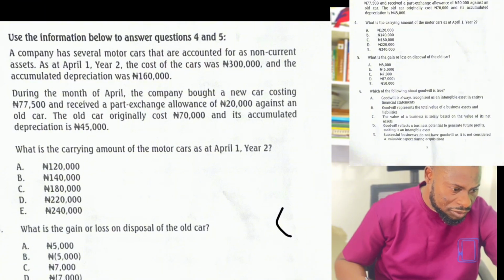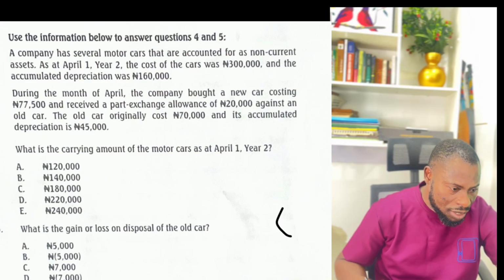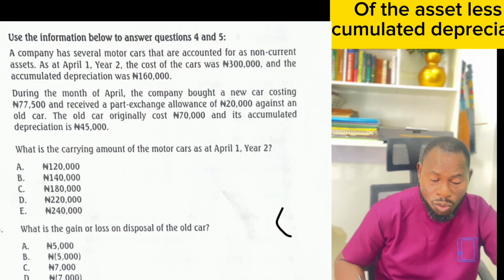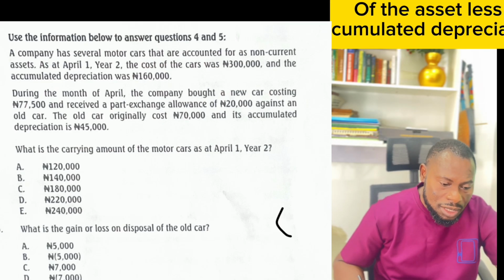We are told that the old car originally cost 70. The old car cost 70, and it had accumulated depreciation of 45. So the carrying value is 70 minus 45, which is 25. This is the carrying amount of the old car.